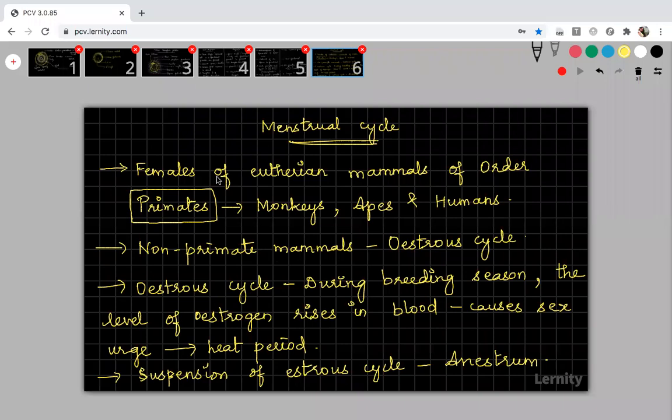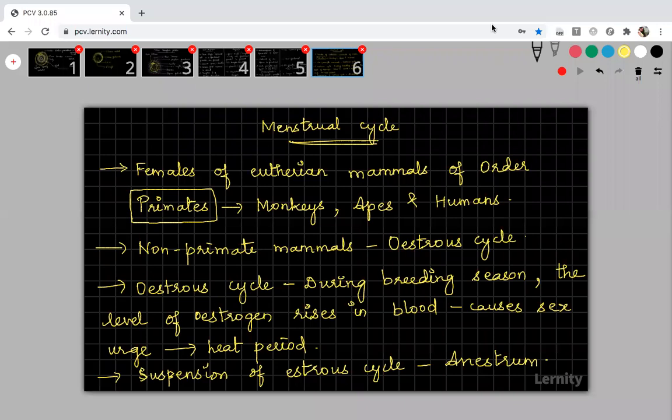Now we can go for the menstrual cycle, because when talking about menstrual cycle, you should know the information about estrous cycle also, right? So the endometrium, everything. See, in organisms following menstrual cycle, the endometrium wall will rupture, and so the blood will flow along with the unfertilized ova and other secretions present in the endometrium. But in estrous cycle, there will be rupturing of endometrium, but there will be no release of menstrual bleed, because once they rupture, the blood that is coming out will get reabsorbed into the body. Reabsorption process will take place, so there will be no menstrual bleed.